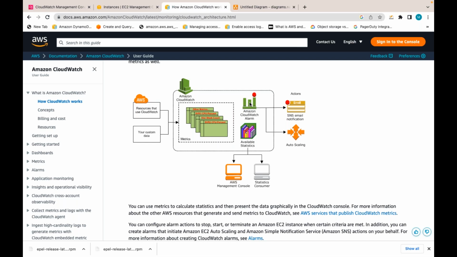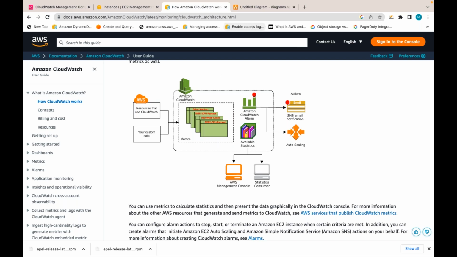You can create CloudWatch alarms based on the metrics, send a notification, or trigger an auto scaling group. If required, you can also take action on the EC2 instance, like stopping or rebooting it, using an alarm.